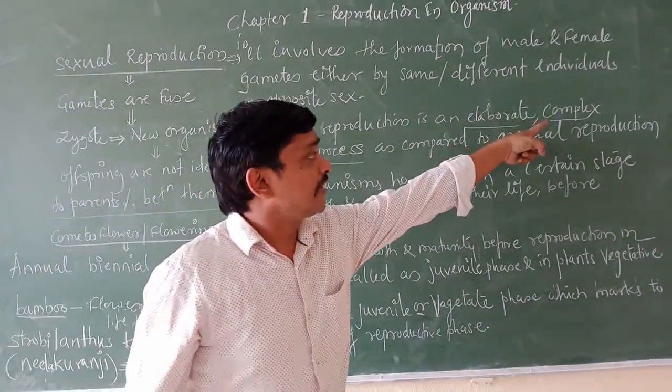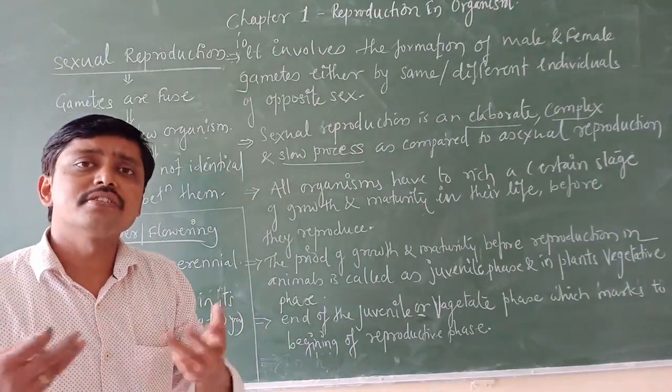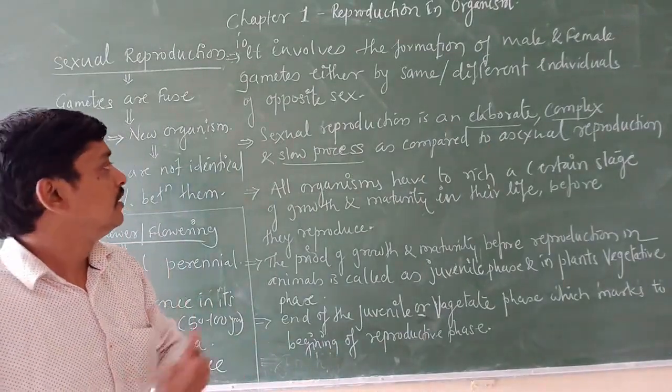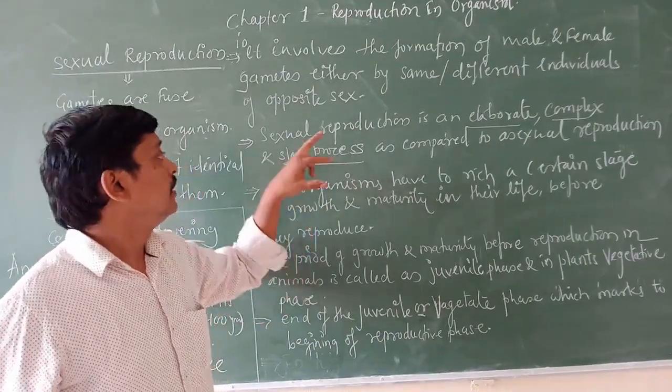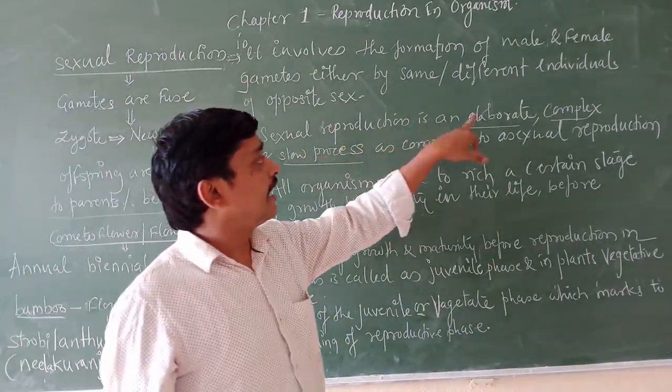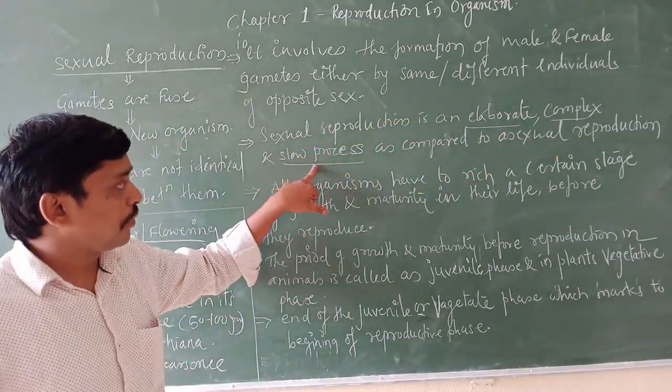It is complex because of the formation of male and female gametes, then the fusion, the zygote, the embryogenesis, etc. And it is a slow process.